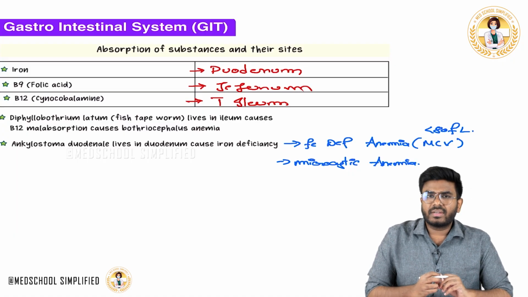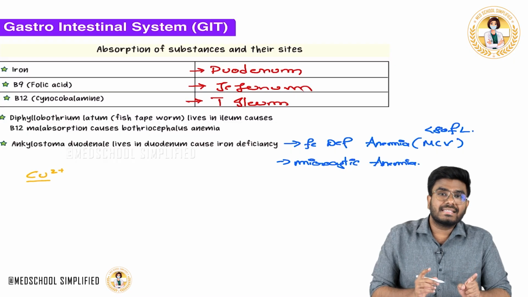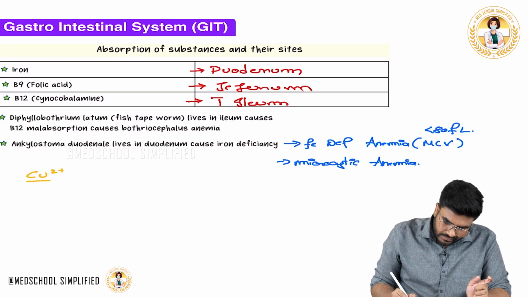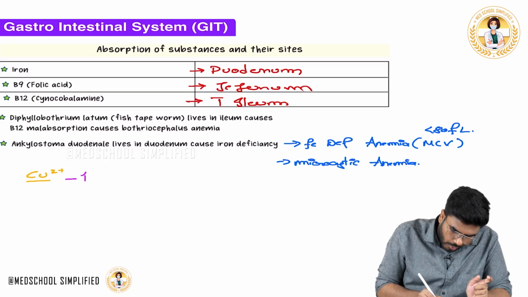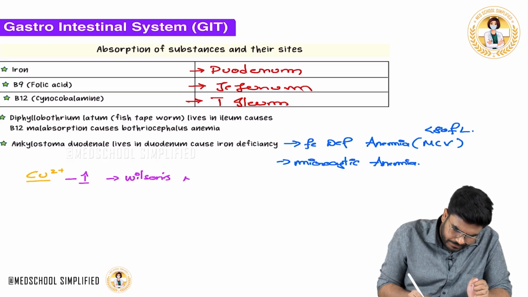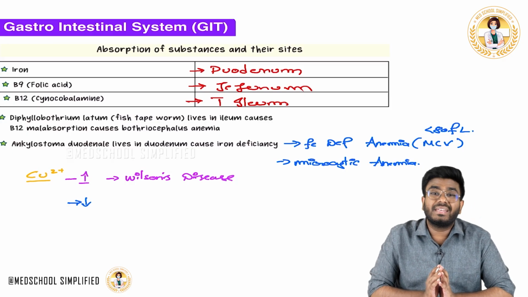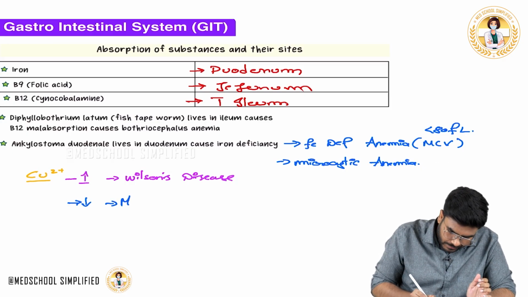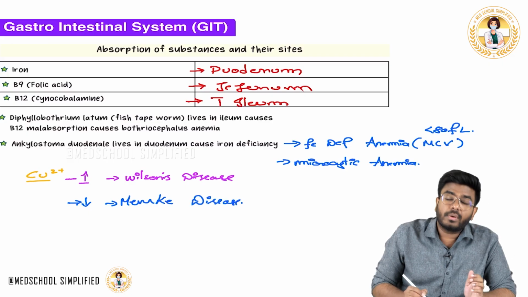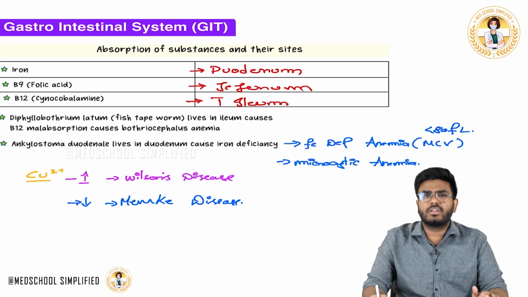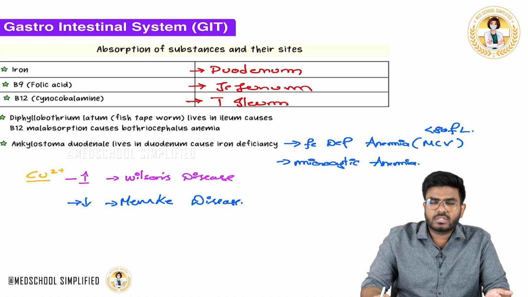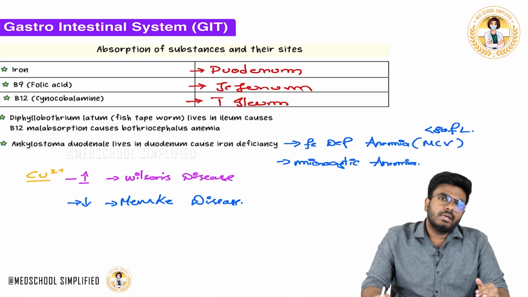As we are discussing different substances like iron, copper excess, that is copper accumulation in the body, will cause Wilson's disease. What happens if there is copper deficiency? Copper deficiency is going to cause Menkes disease. So copper excess will cause Wilson's disease and copper deficiency will cause Menkes disease. Iron deficiency will cause microcytic anemia and iron overload will cause hemochromatosis.